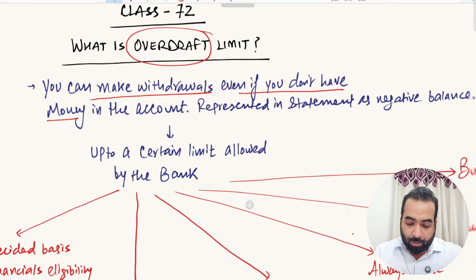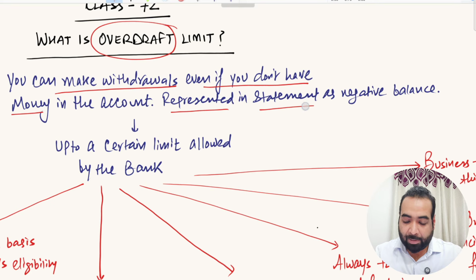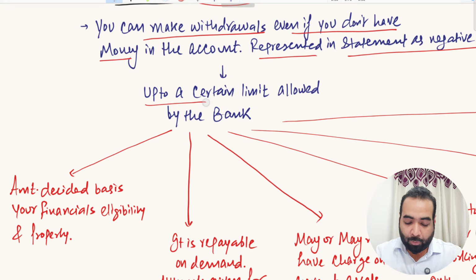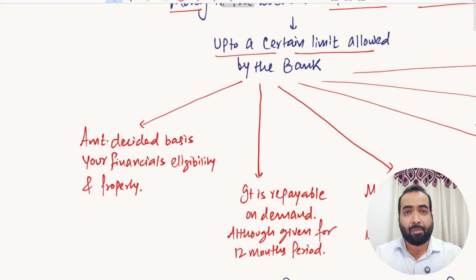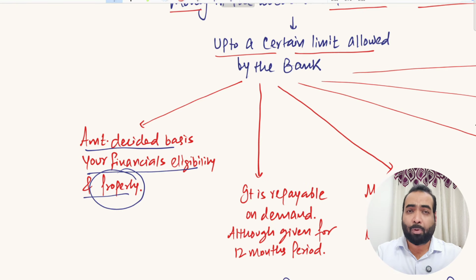Now this overdraft account is represented in the statement as a negative balance whenever you have used the limit, right? So it is allowed up to a certain limit that I have already discussed, which we call the sanctioned limit, right? How this sanctioned limit is arrived at, we have already discussed in multiple previous videos, about the concept of MPBF, turnover method. These are the financial analysis methods. These are the eligibility parameters which the banks use to arrive at your financial eligibility. And of course, your property is of equal importance. The eligibility should be both as per your financials, MPBF, and as per your property value.